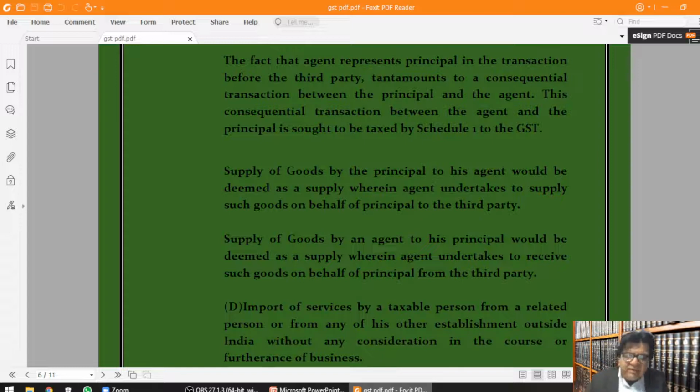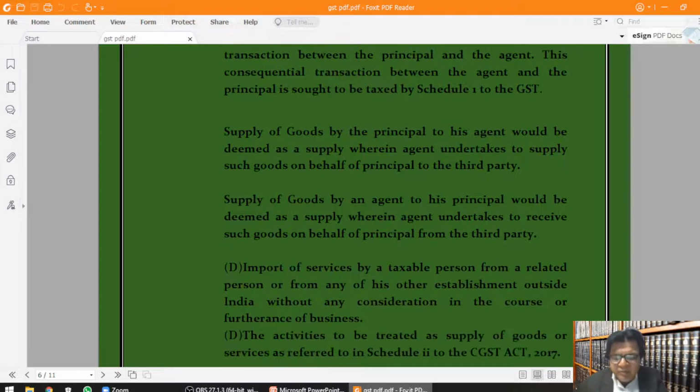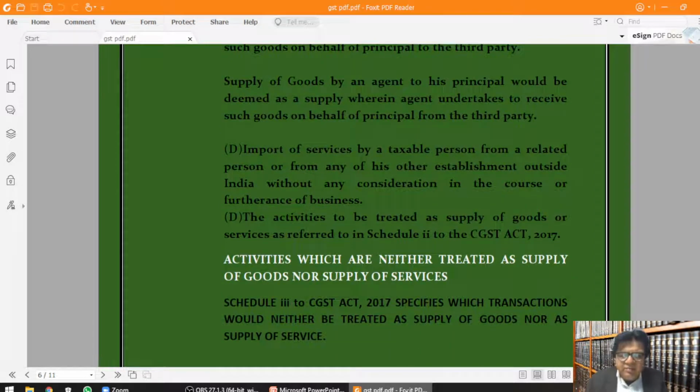Supply of goods by an agent to his principal would be deemed as a supply wherein the agent undertakes to receive such goods on behalf of the principal from the third party. The import of services by a taxable person from a related person or from any of his other establishments outside India would be a supply, even without any consideration, in the course or furtherance of business.